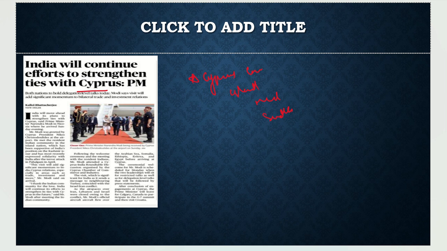So we need to know that, with respect to this island, there are some issues. For example, it has been divided into two parts. The first one is recognized by Turkey only, as a republic, and the other one is the recognized Republic of Cyprus.